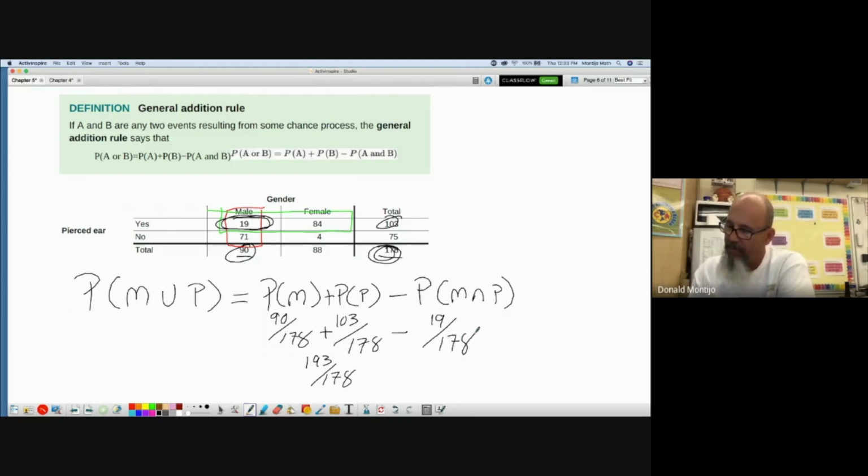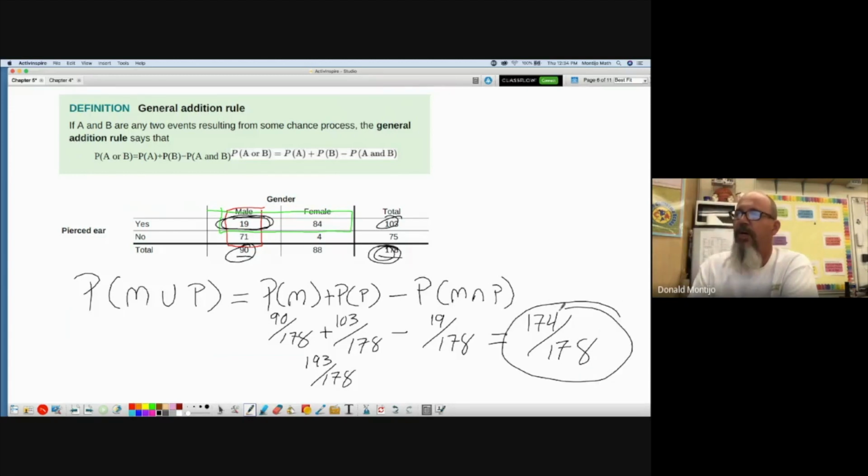So 193 minus 19 is 174. So the probability that I am a male or I have my ear pierced is 174 out of 178. Okay? This is how the general addition rule is applied. I really like using this two-way table because you can see why we have to subtract the and, because this 19 right here was used twice. It was used in the males and the ear piercing. We can't count those same 19 boys both times, in the males and in the ear pierced.